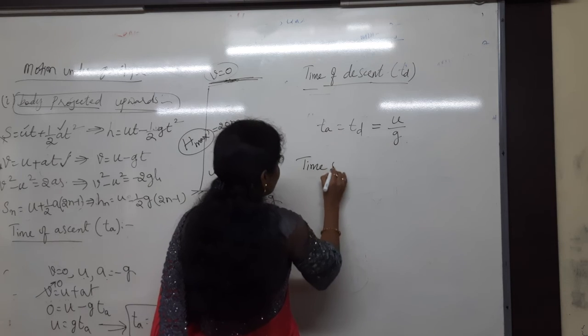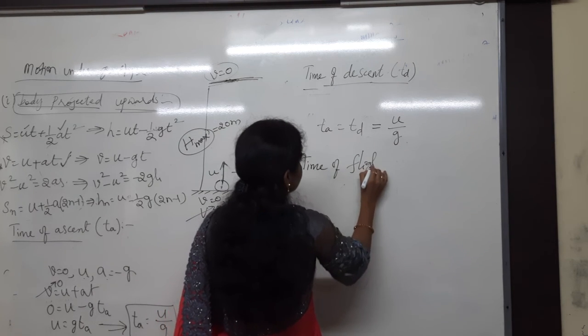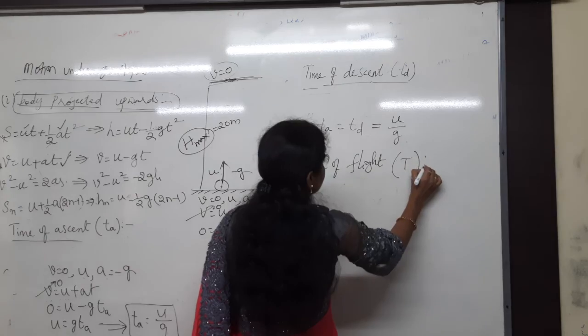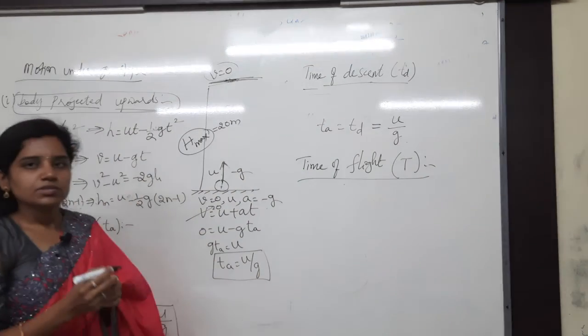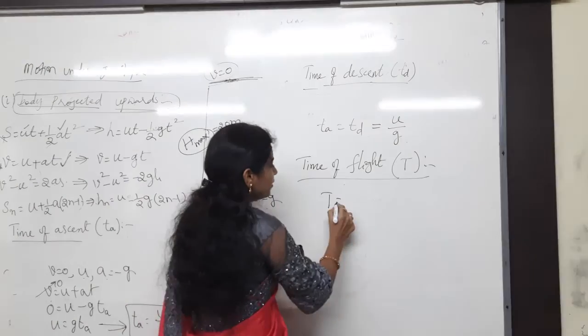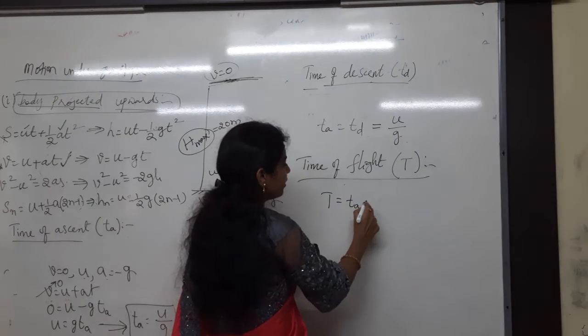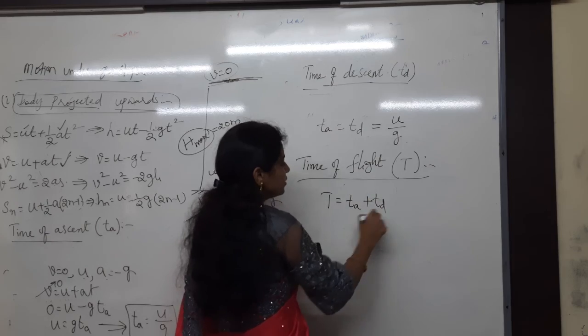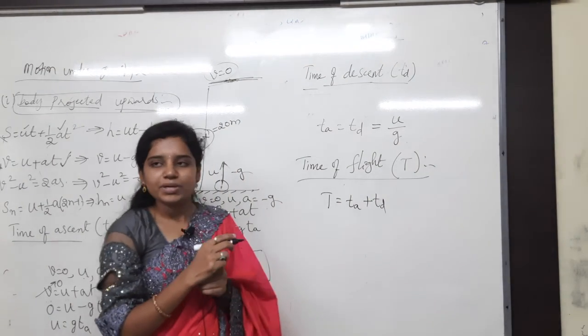Next, time of flight. So what does time of flight mean? It is the total time taken by the body to be in the air, whether going in the upward direction or the downward direction. How much time it will be in the air while going upwards and then while coming downwards. So I can write clearly, the time while going upwards is TA, and while coming downwards, TD. So T is equal to TA plus TD.